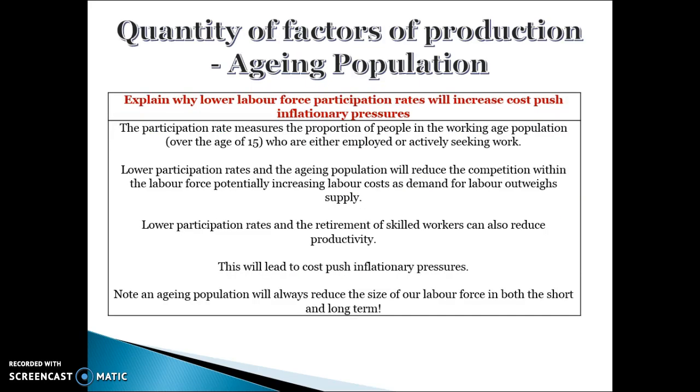Aging population. So one factor you may be asked is how do quantities of factors of production impact inflation? And one you could talk about is an aging population. An aging population will lead to lower labour force participation, which reduces the quantity of factors of production. That will lead to reduced competition for jobs, which can put upward pressure on labour costs as the demand for labour outweighs supply because there's less supply. It can also lead to skill shortages, which put pressure on cost push inflation. An aging population is potentially bad for inflation because of the lack of skills available. This tightens the labour market and decreases supply of workers relative to demand.